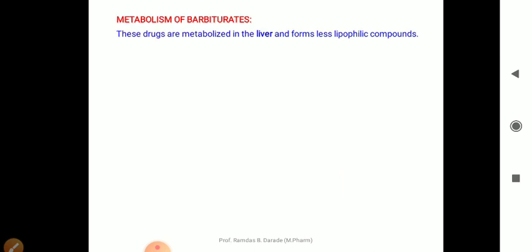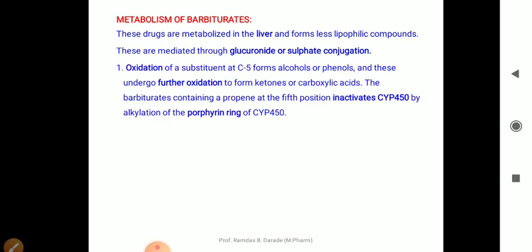Then metabolism of barbiturates. So these drugs are mainly metabolized in the liver and form less lipophilic compounds. These are mediated through glucuronide and sulfate conjugation. So the pathway for the metabolism is glucuronide conjugation or sulfate conjugation. They undergo oxidation, okay, that is a part of the phase 1 reaction. After that they undergo glucuronide or sulfate conjugation.